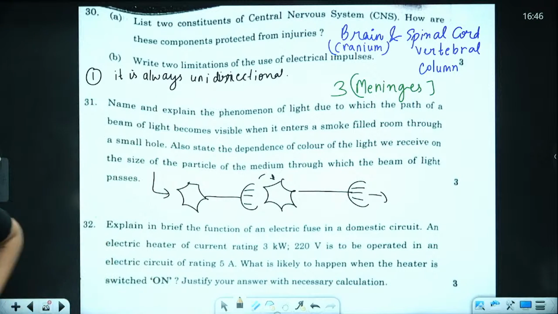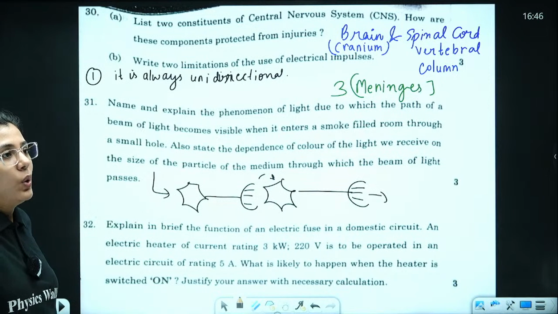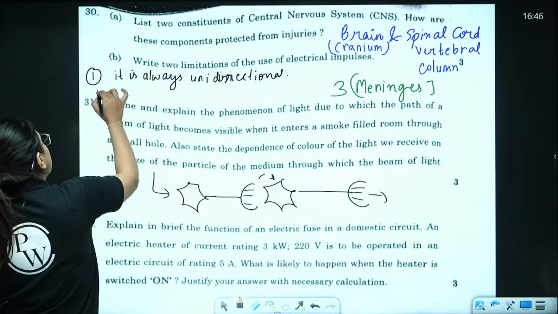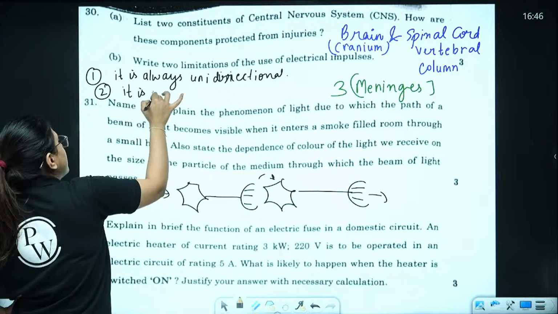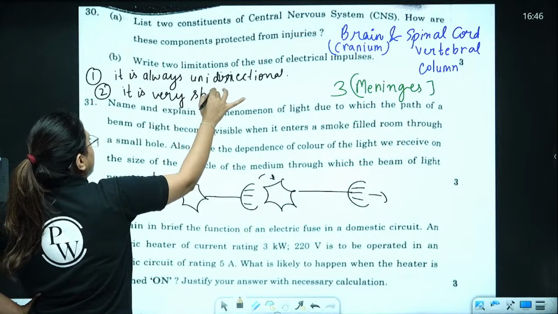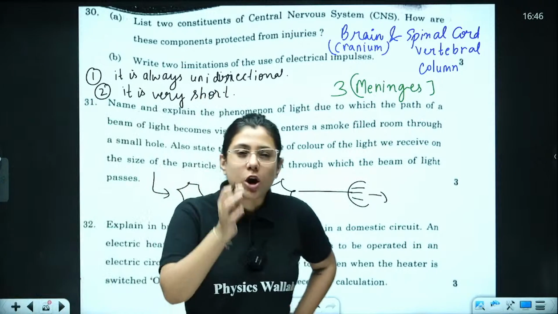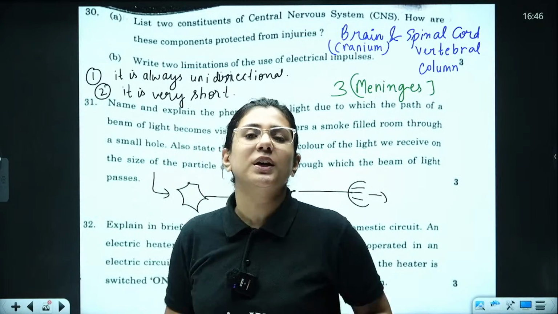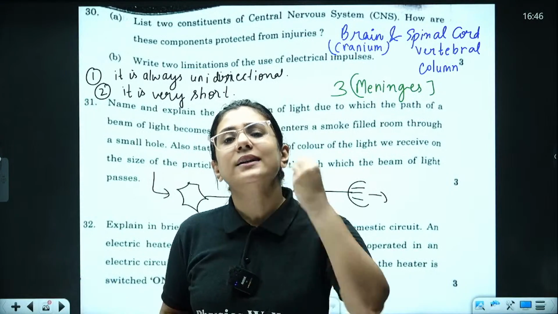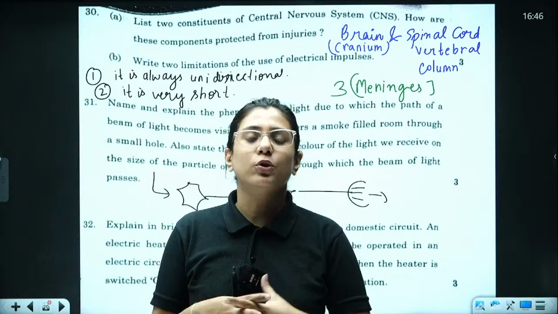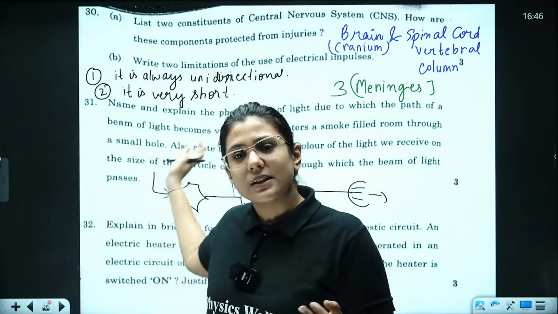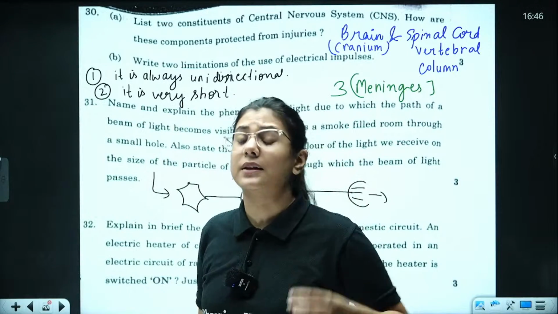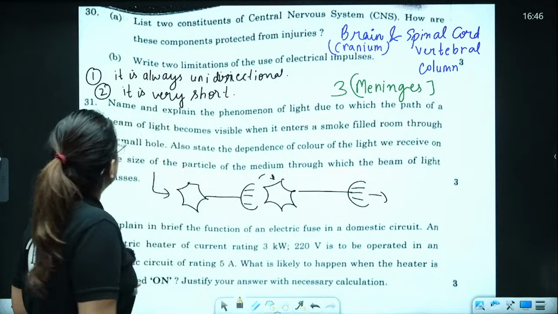What is the second drawback that you think? Can you tell me? It is very short. That is why we are not able to memorize things in one go. So the limitation would be that it is working in one direction only and it is very short. We have the perfect nervous system, but since we are asked to write the limitations, we can say that it is working in one direction, and second, that it is very quick. Now moving to next one.